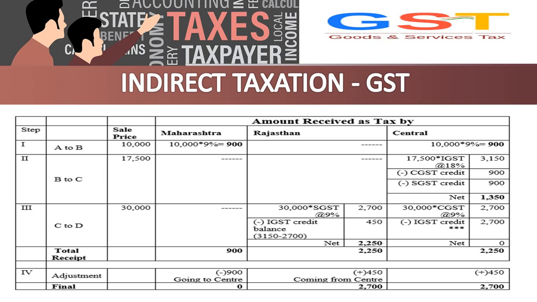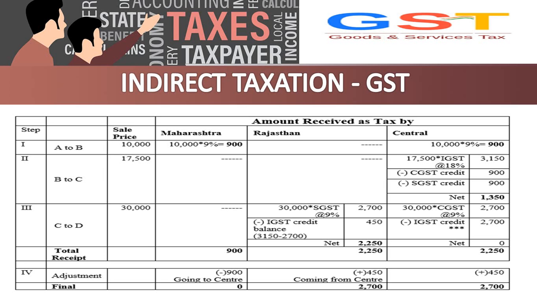Second transaction is B to C. B is from Maharashtra and C is from Rajasthan. So sale price is 17,500. For 17,500, 18% will be 3,150 rupees. Clear? And one more thing, we already paid 900 to the CGST and SGST. That is the credit lying with the central government and state government. We have to deduct this. After deduction, we get a net 1,350 rupees as a credit in the central government ledger.